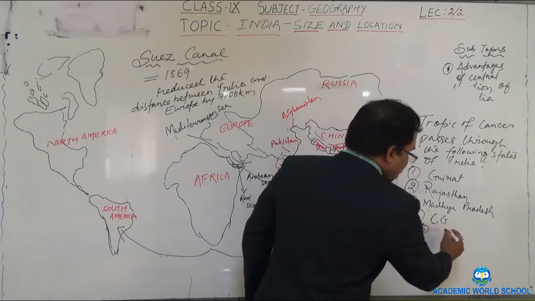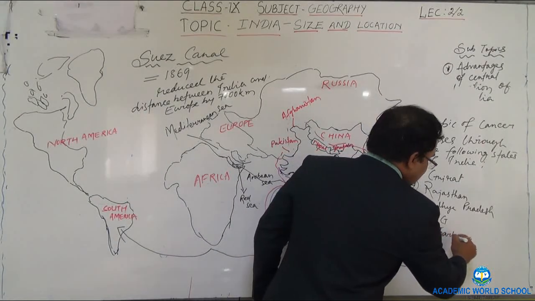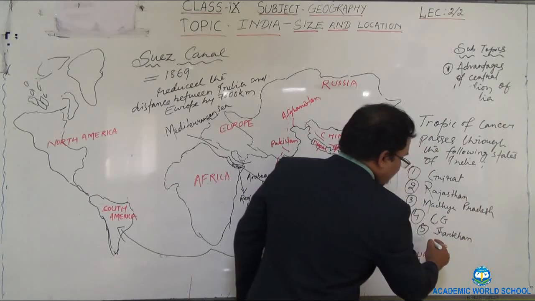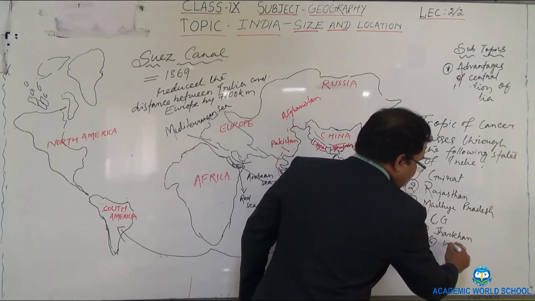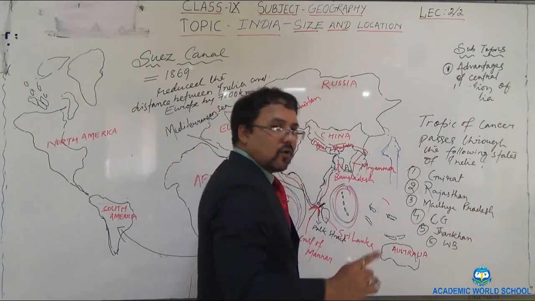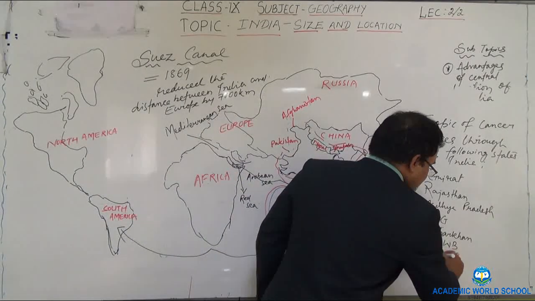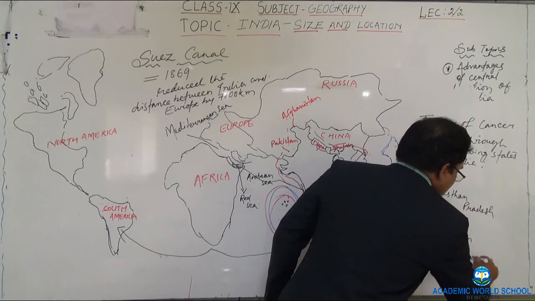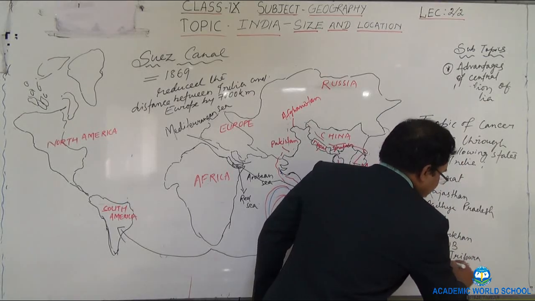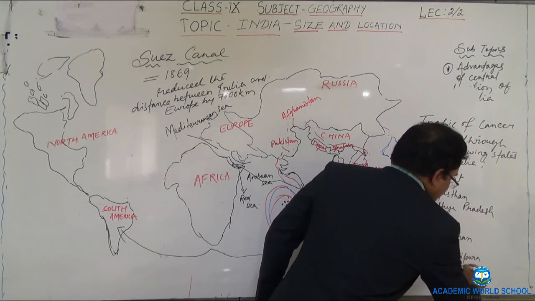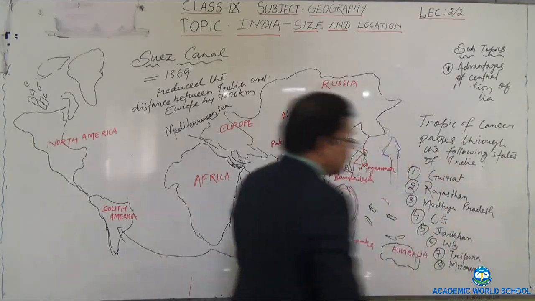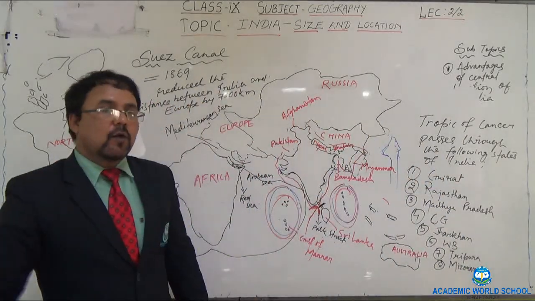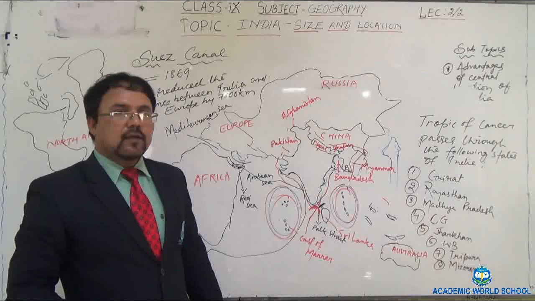Fifth Jharkhand, and sixth West Bengal, WB stands for West Bengal. Seventh Tripura, and the last one is Mizoram. So there are total 8 states through which the Tropic of Cancer passes.